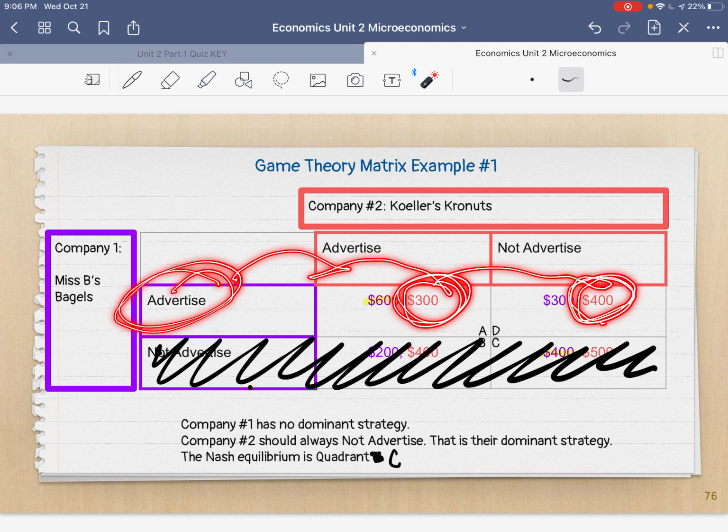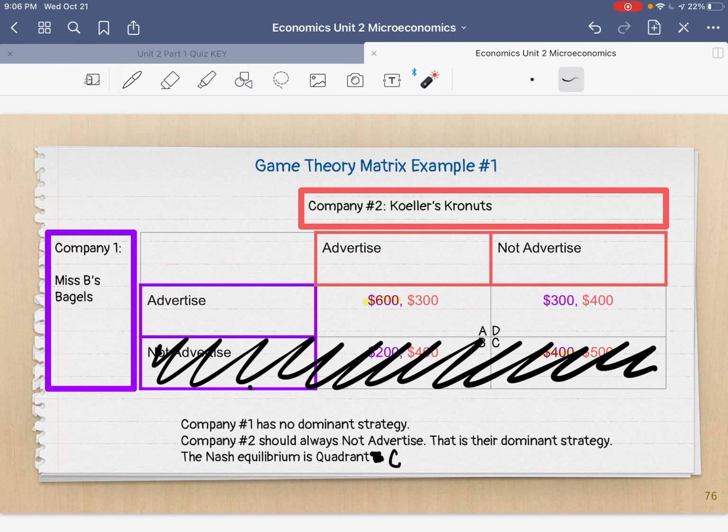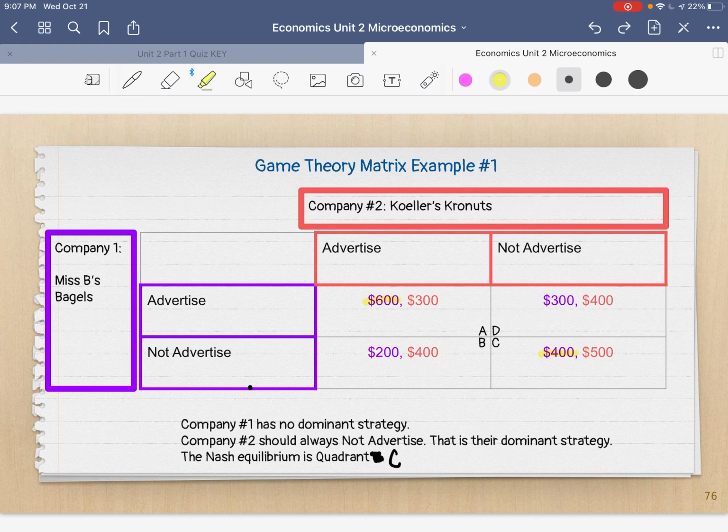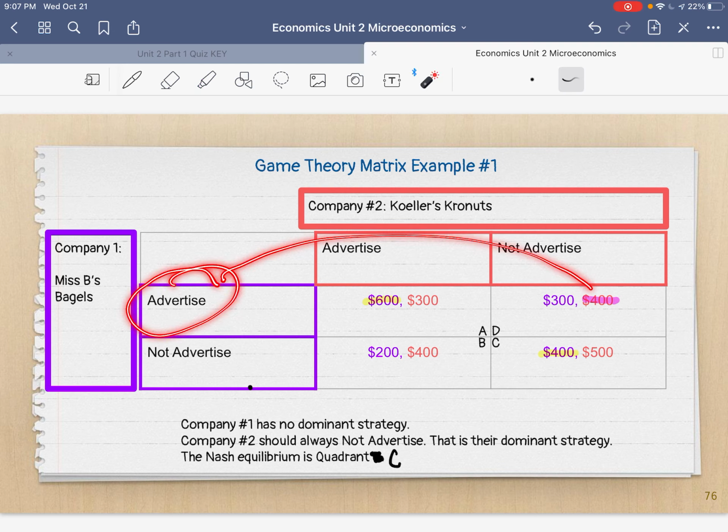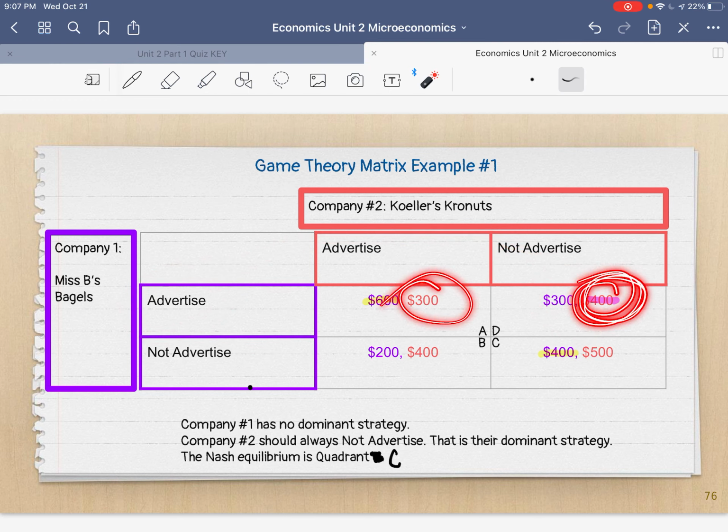Which one has more money? Not advertising has more money, and that's what she wants to do. So I'm going to pick a different color and highlight that so that I remember. Okay? Just a recap: if Miss B chooses to advertise, Miss Keller should not advertise because that would make her more money, 400 versus 300.